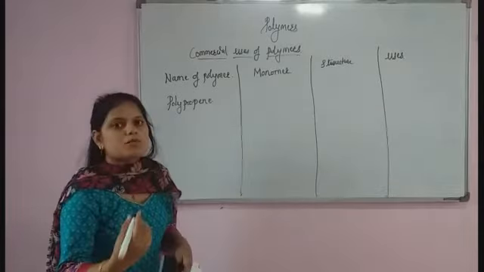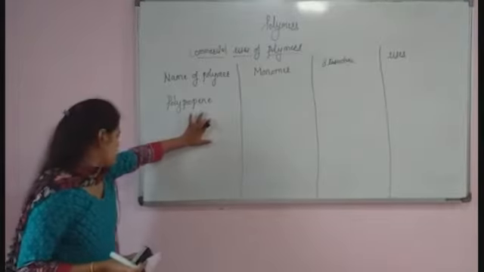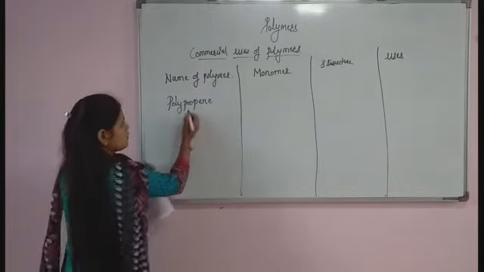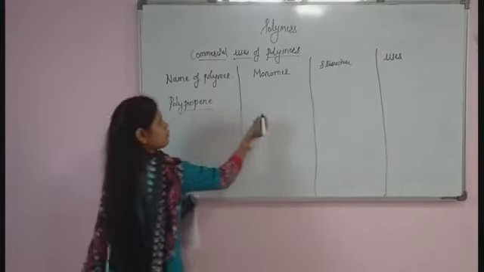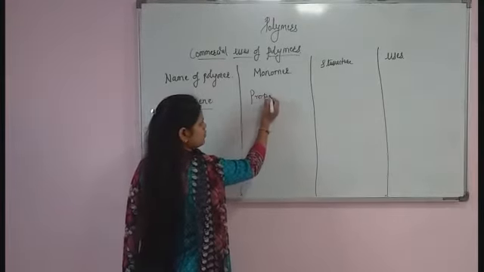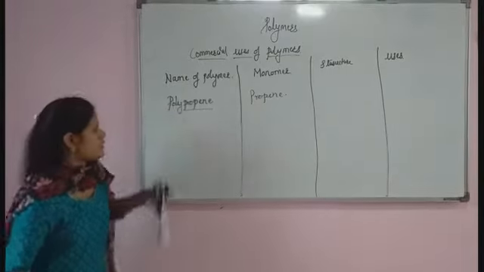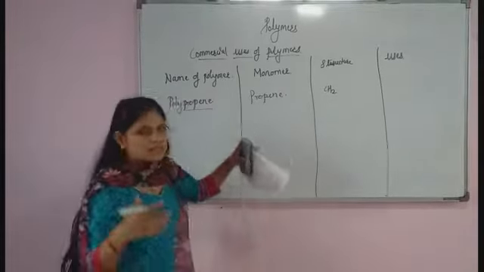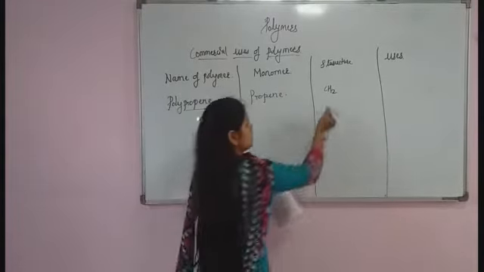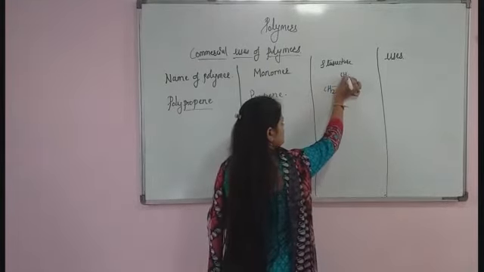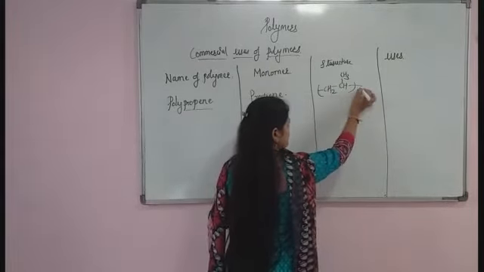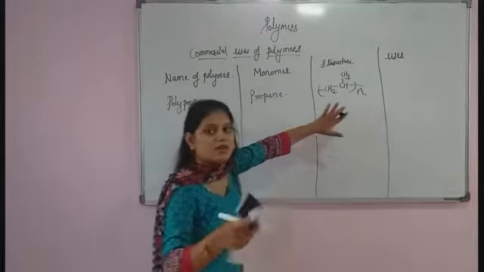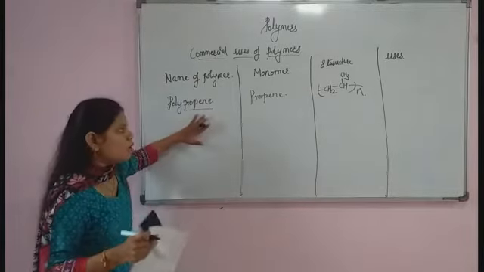So the formation of polypropylene, look at the name, polypropylene. For the formation of polypropylene, we require a monomer, and that monomer is nothing but propene. So which monomer do we want? Propene as a monomer. What is the structure of polypropylene? You already know the structure of propene. Propene means it has 3 carbon atoms: CH2, CH, CH3, which forms a large chain. So I have written here n. So there is a formation of the polymer, that is polypropylene.